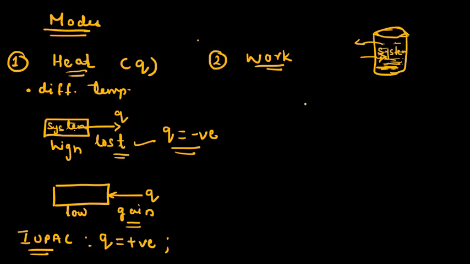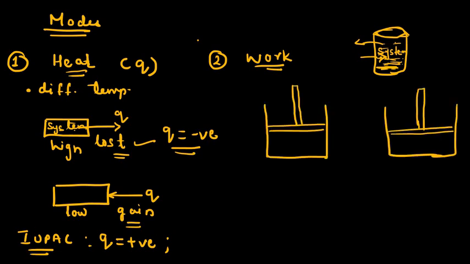Now coming to work, the transfer of energy may also take place in the form of work if the system and the surrounding have different pressures. This can be explained by considering a gaseous system which is enclosed in a cylinder fitted with a movable piston. This is our piston. We have taken an enclosed system in which we have a gas, to which a movable piston is attached.